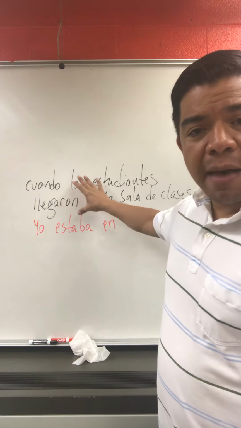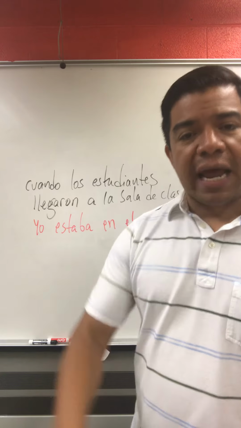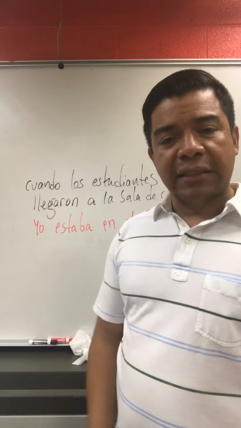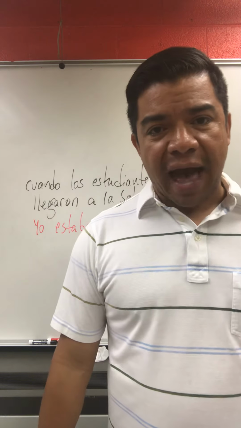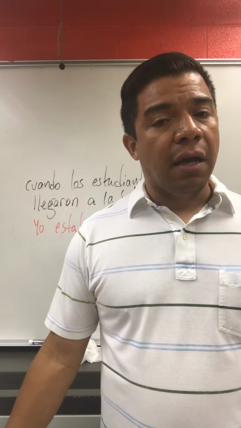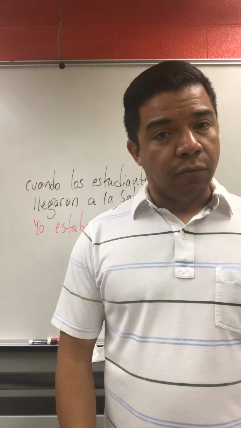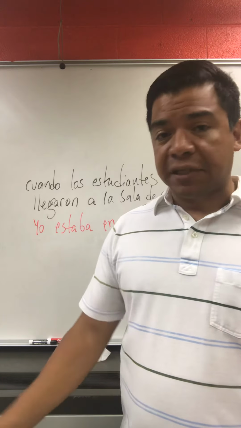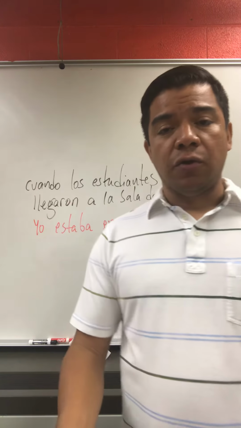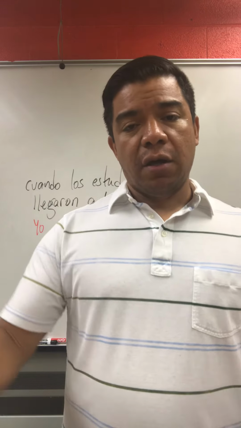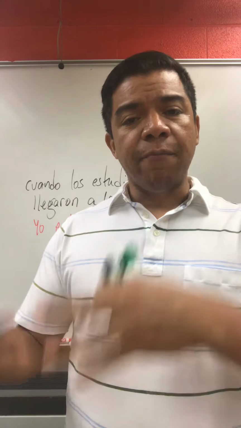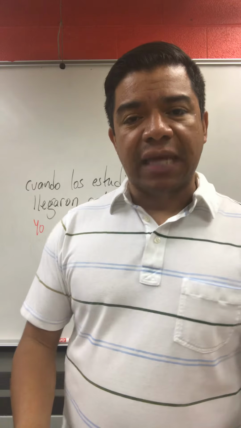Okay? Now remember, the preterite is an action that happened in the past and ended in the past, and we know when it began and ended. The imperfect is something that happened in the past. We may know when it happened, but we don't have to talk about when it happened, when it began, or when it ended. We never say when we ended. That's why we use the imperfect. Let me use another example of when to use both the imperfect and the preterite combined in the same sentence.